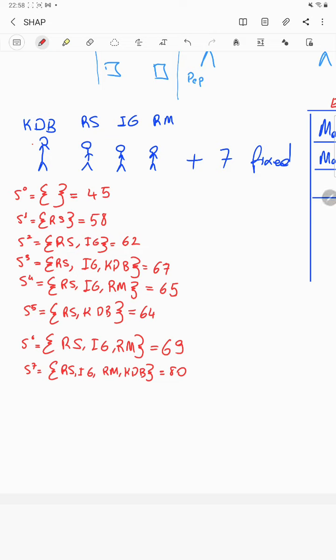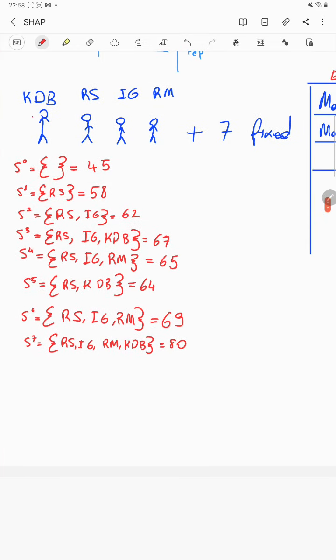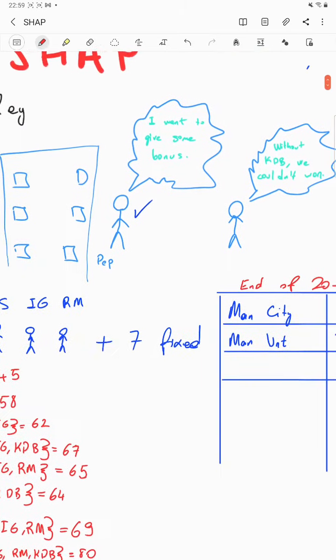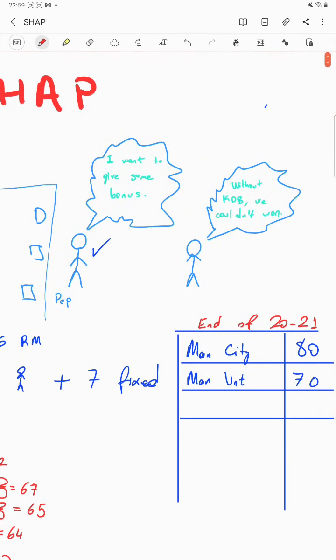So I have made some changes here, but at the end of the day, they would like to distribute some bonus to these four people. So they would like to know how to distribute it. So they just get a consultant service from the author of the Shapley value, the SHAP library.